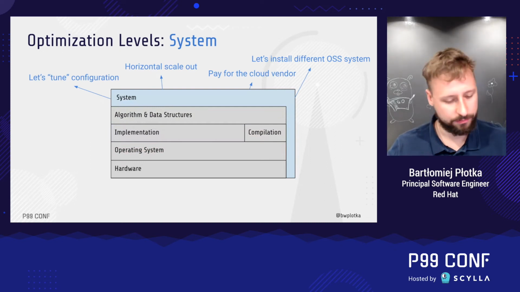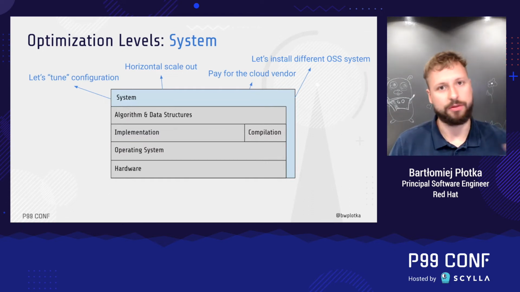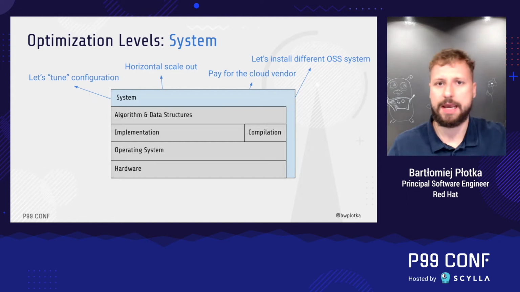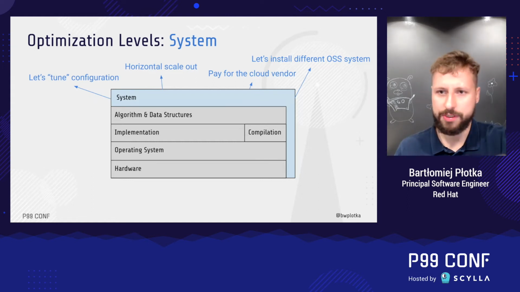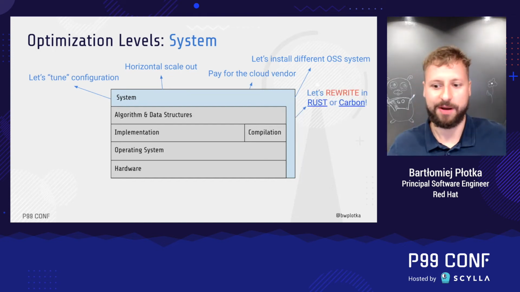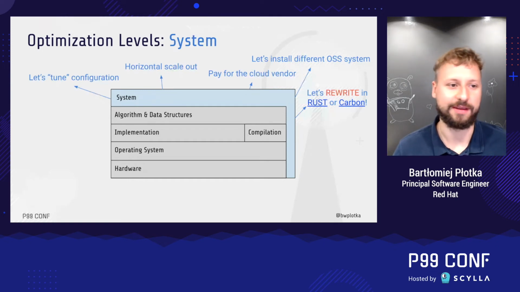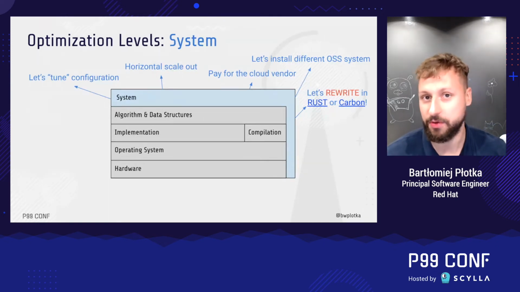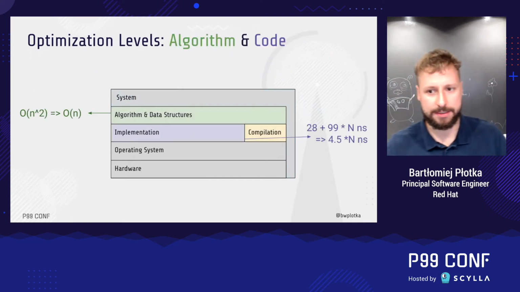The system level optimizations proposed in our story were: tune the configuration, horizontally scale out the system, pay for cloud vendors, switch to a different system, and my favorite one, let's rewrite the whole thing in Rust or Carbon, which is a new language for efficient programming that works well with C++.